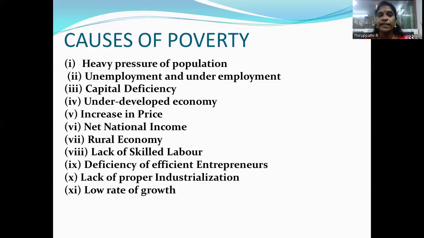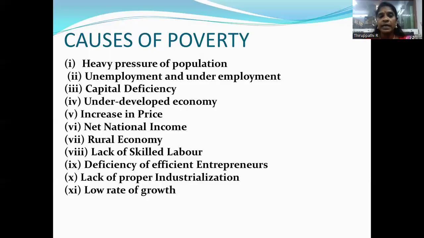The next is net national income. The net national income in India is quite less in comparison to the size of the population. The low per capita income proves the poverty in our country. The per capita income in the year 2003-04 is rupees 20,989, which proves that India is one of the poorest nations. The next is rural economy.